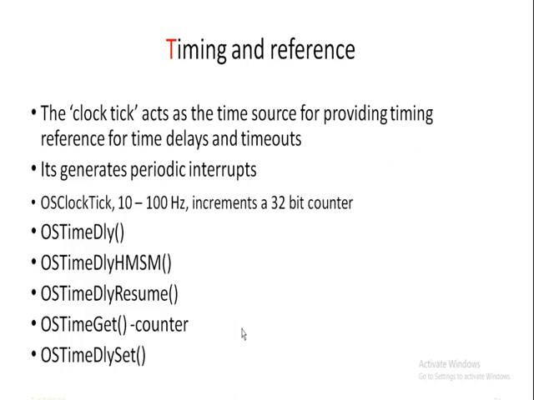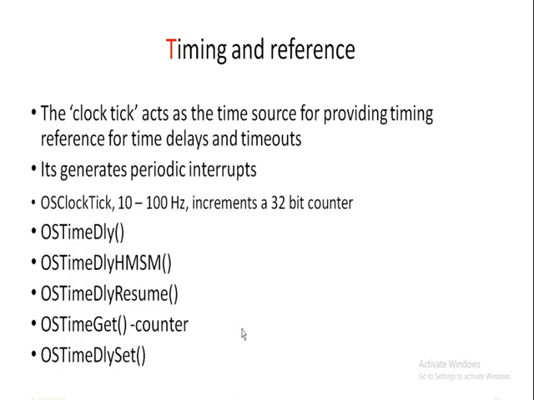The OSTimeDly function delays the task for a specified duration. The delay is specified in the number of clock ticks, ranging from 0 to 65535 ticks. OSTimeDlyHMSM delays the task for a specified duration, and the delay time is specified by a combination of hours, minutes, seconds and milliseconds. OSTimeDlyResume resumes a task which is delayed by a call to either OSTimeDly or OSTimeDlyHMSM. Then OSTimeGet returns the current value of the system clock.